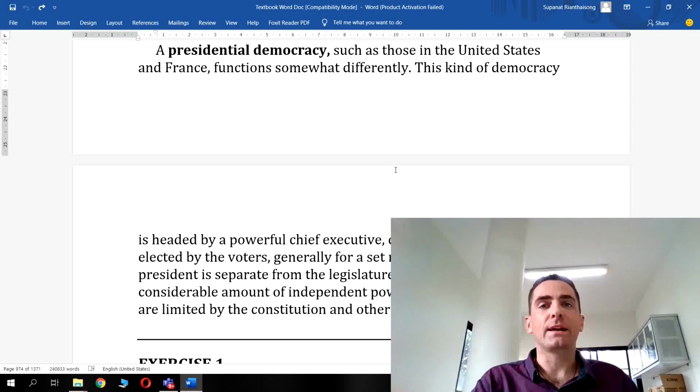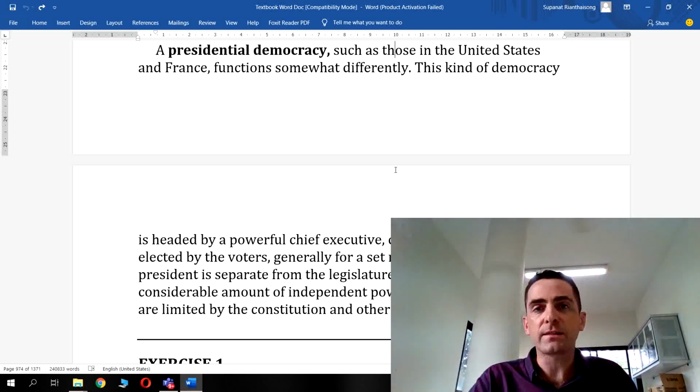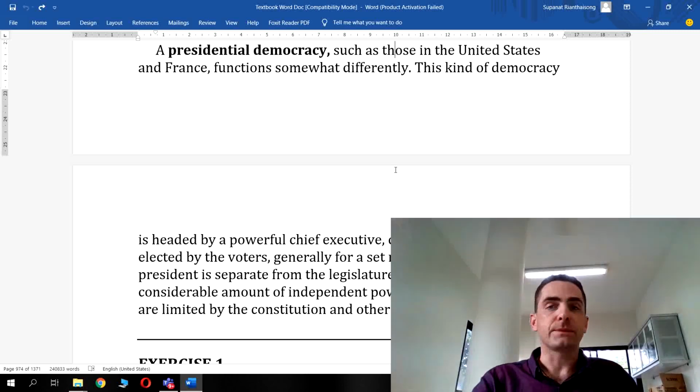Like in the US, you have a presidential democracy. Now that president isn't all powerful. He does have a lot of power, but his power is checked by the system of checks and balances. His power can be checked by Congress, by the judiciary as well, in many different areas.